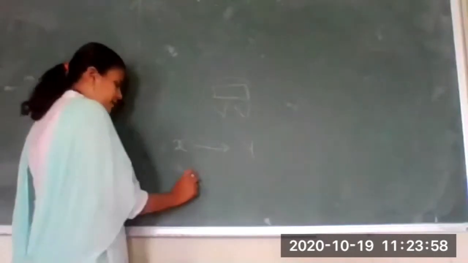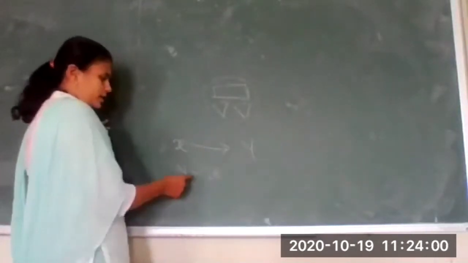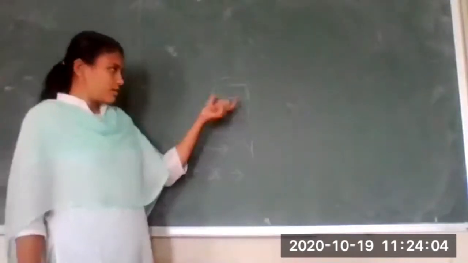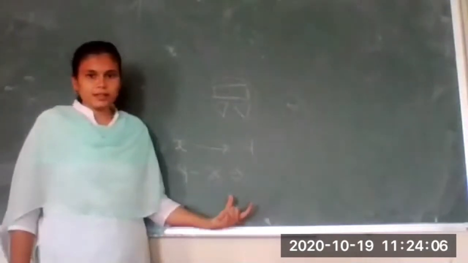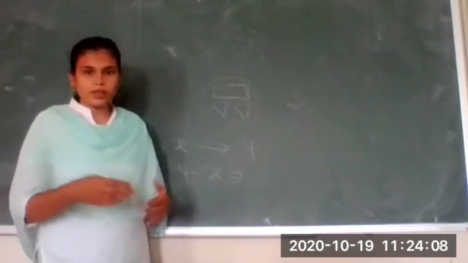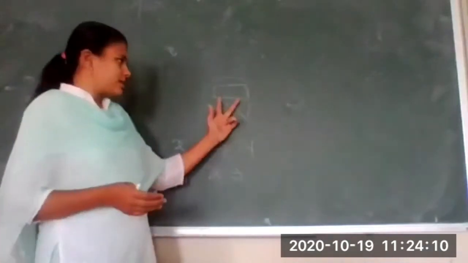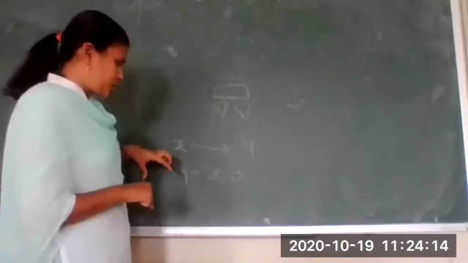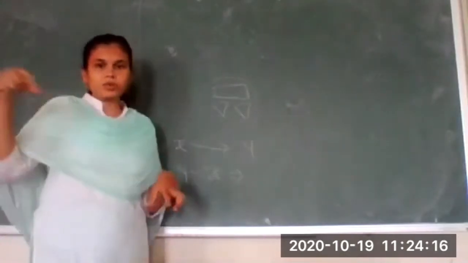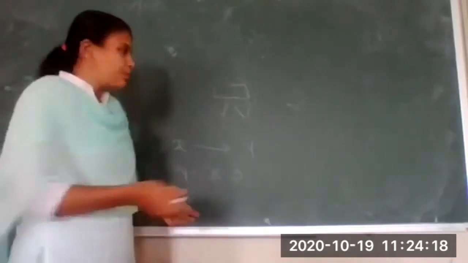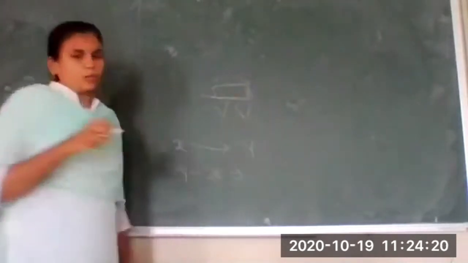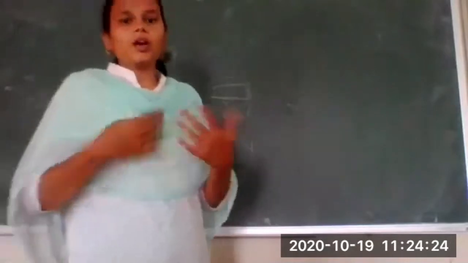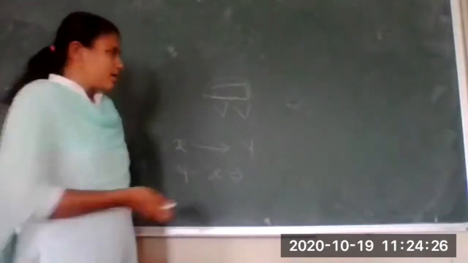So if you want to calculate the distance, what is y minus x? That will give you the distance traveled by the bike from the position of Solapur University to your home. And suppose this meter is also not with you. What will you do? You will find out the velocity or the speed of the bike, right?